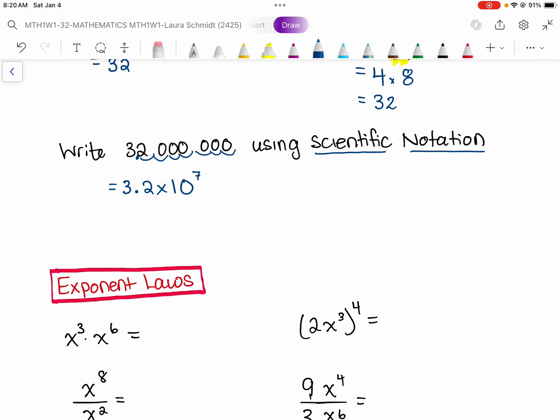So what I did was I'm taking this decimal place and I'm moving it over to make that number 3.2. And then when I multiply it by 10 to the power of 7, that actually moves the decimal back out. So this number is equivalent to this number.